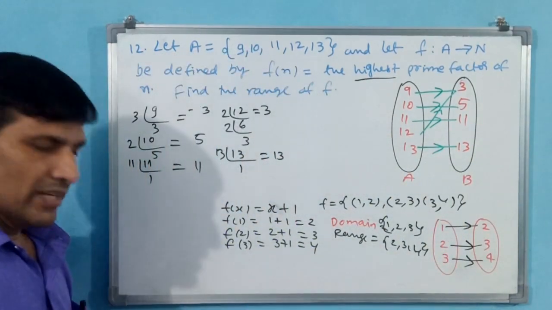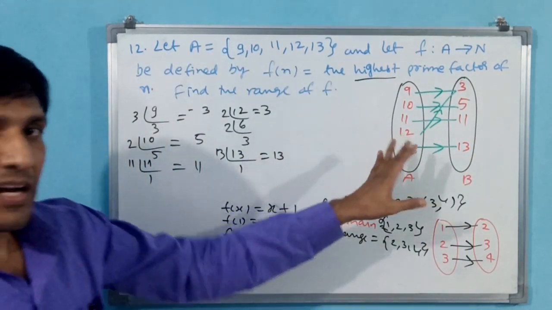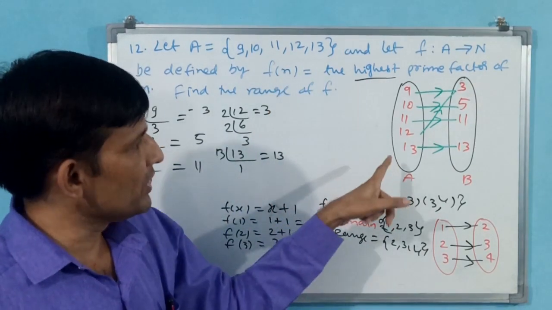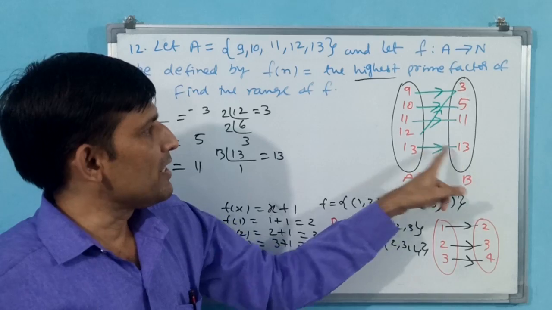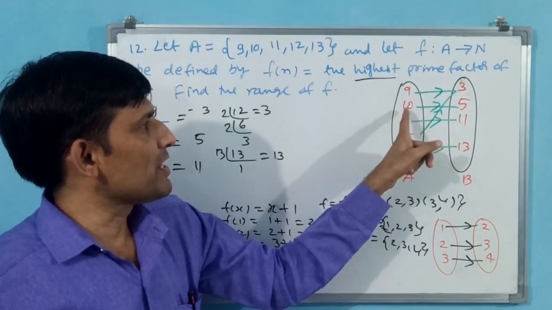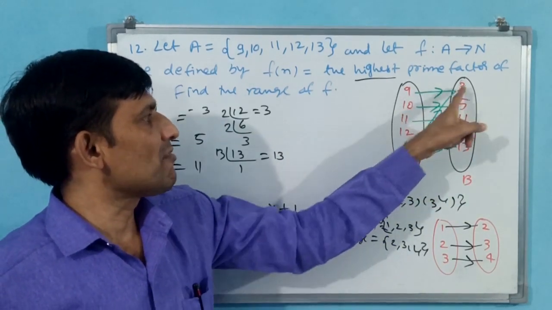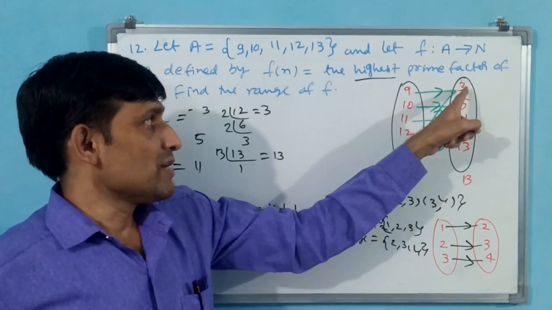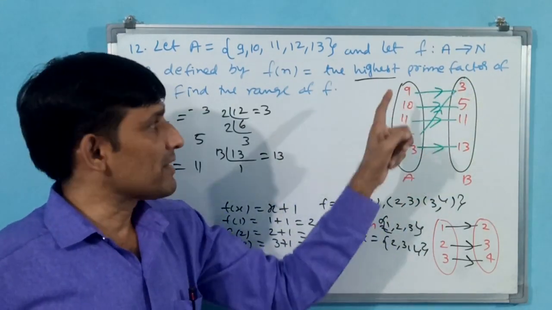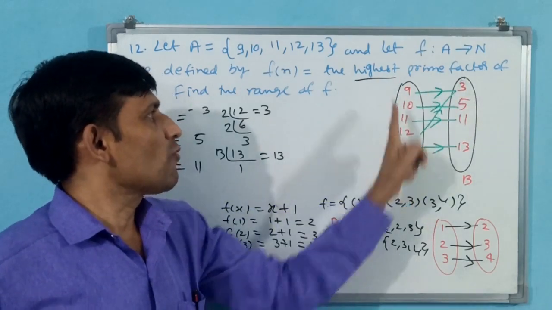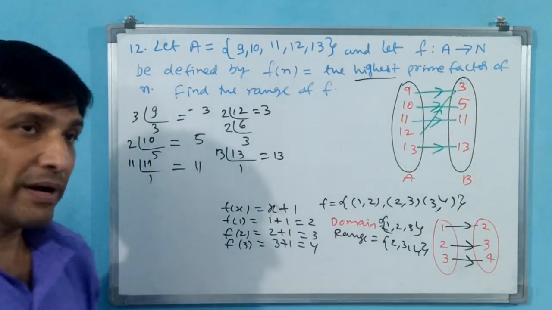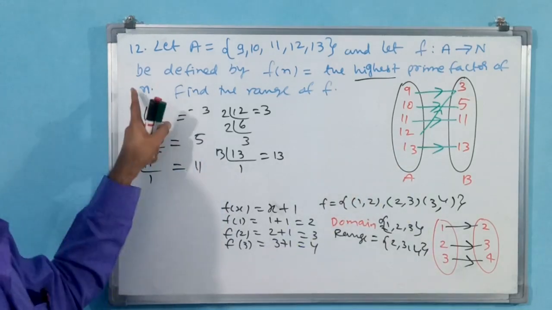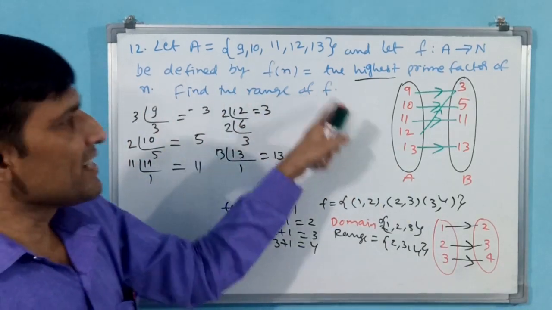See, whether it is a function or not, he has not asked, because he has already mentioned f of n is a function only. Even so, you see 13 has one image, 11 has one image, 10 has one image, 9 has one image, 12 has one image. 3 may be the image for both 9 and 12, but for 9 only one image and for 12 only one image. That is why this is a function. But the question is not whether it is a function or not. The question is to find the range.